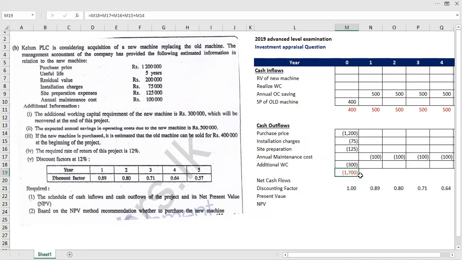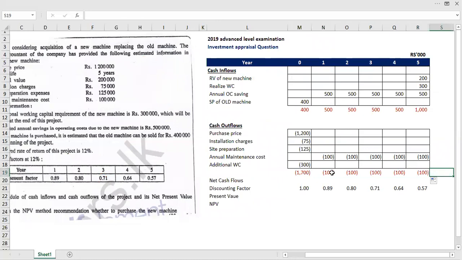In year 0, there will be a cash outflow of 1700 and there will be 100 cash outflow in each year. Now you can get the net cash flow by the difference between cash inflow and cash outflow.